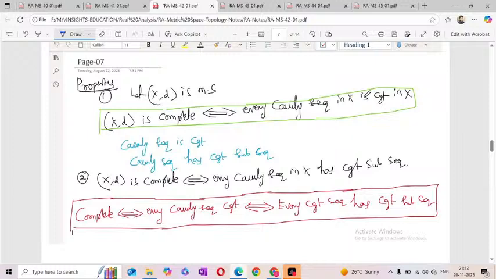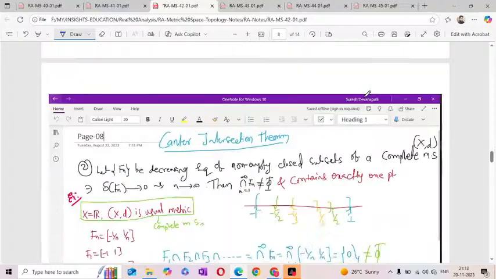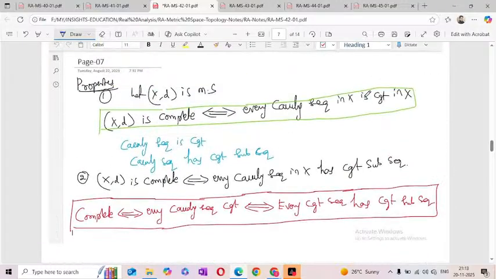And previously we have seen the properties. Again here we'll discuss the properties. What is the definition of complete? Complete means every Cauchy sequence is convergent, that we call a complete metric space. Already we know that from the definition.